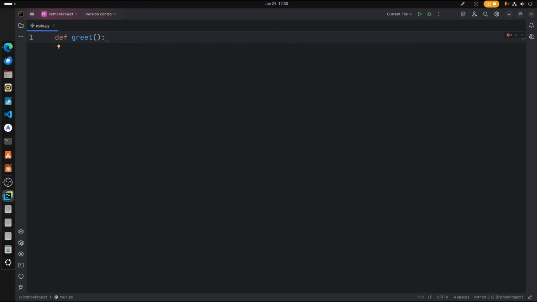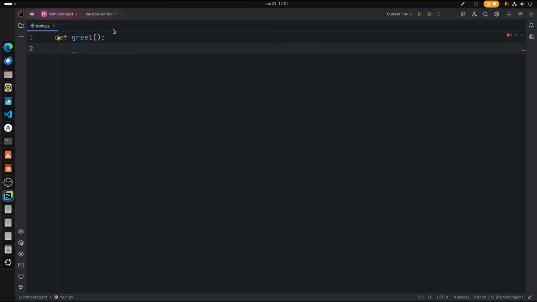So instead of typing line by line, you can store your concept or your operation inside a function, and you can call the function, and that will be executed whenever you call that particular function. So here in this def greet, which means the function name is greet, what we're going to do is add some action. Make sure that you have indentation of 4 spaces here, because whenever the indentation is aligned perfectly, the code will execute without any errors.